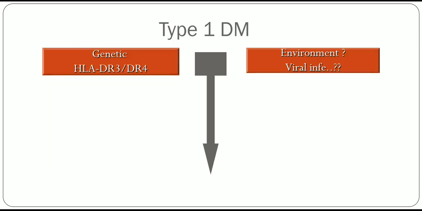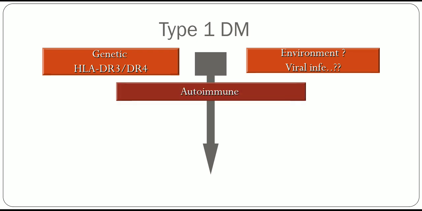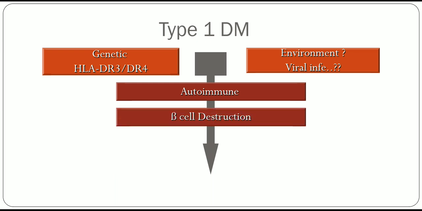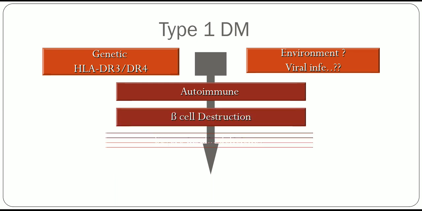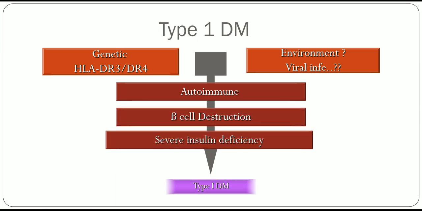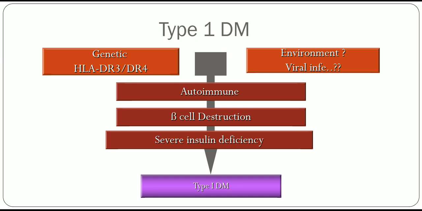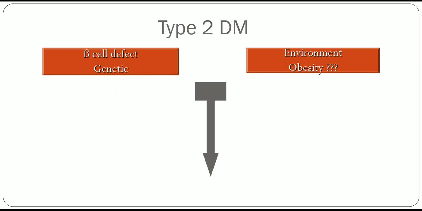Type 1 diabetes mellitus is genetic, associated with HLA-DR3 or DR4. It is an autoimmune disease and leads to beta cell destruction and ultimately severe insulin deficiency. That leads to type 1 diabetes mellitus. Type 2 diabetes mellitus occurs due to beta cell defect.